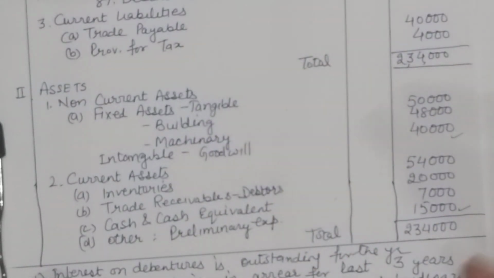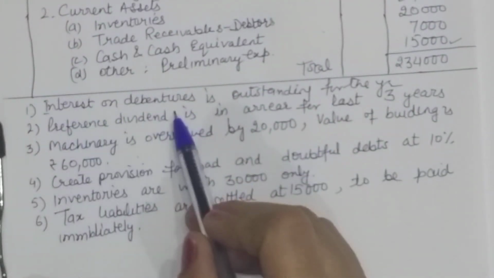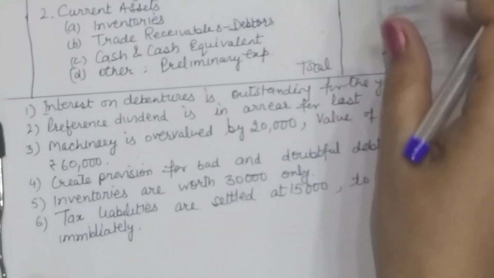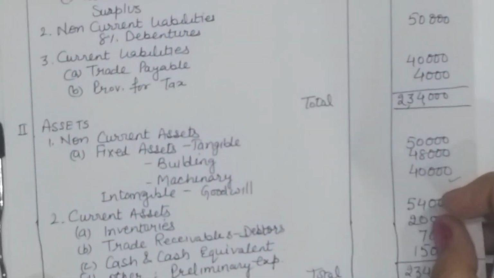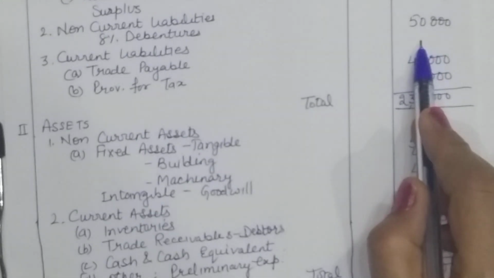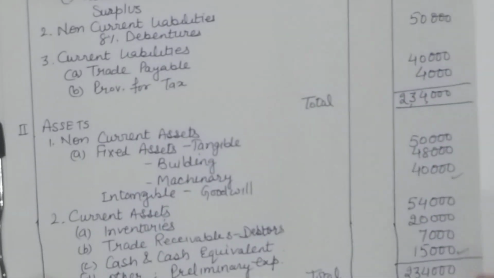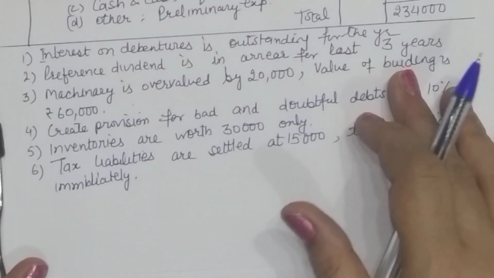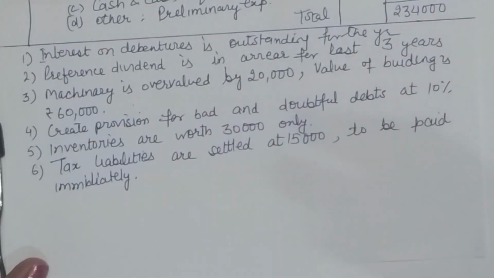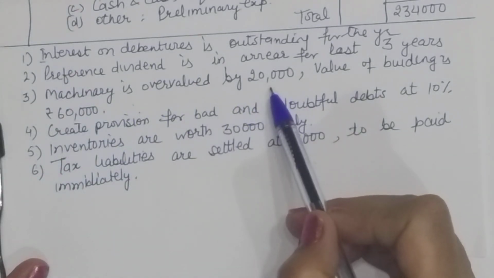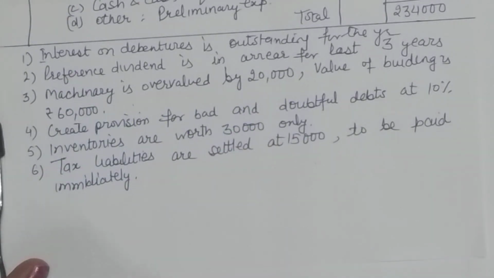Let us add a few more dimensions to this. Suppose interest on debentures is also outstanding for the year. Your debentures are 8% debentures of 50,000 rupees. So you have 4,000 rupees of interest outstanding. Preference dividend is in arrears for the last 3 years. So this is also a sort of liability. Machinery is overvalued by 20,000. So 20,000 must be reduced from machinery.